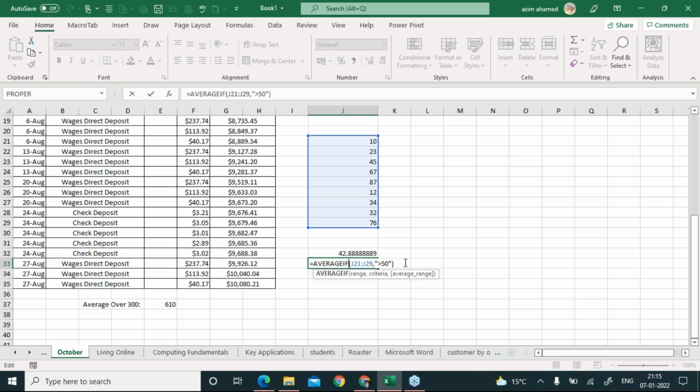Now I'm coming back to your question, Rahman. See, this is not a number, my friend. This is text. And whenever you are going to write any text in a logical statement, you have to specify it with a double inverted comma. Okay, is it clear now?